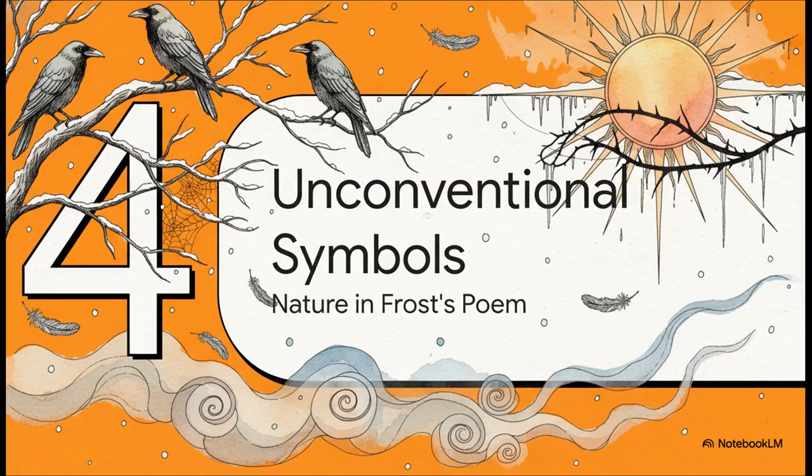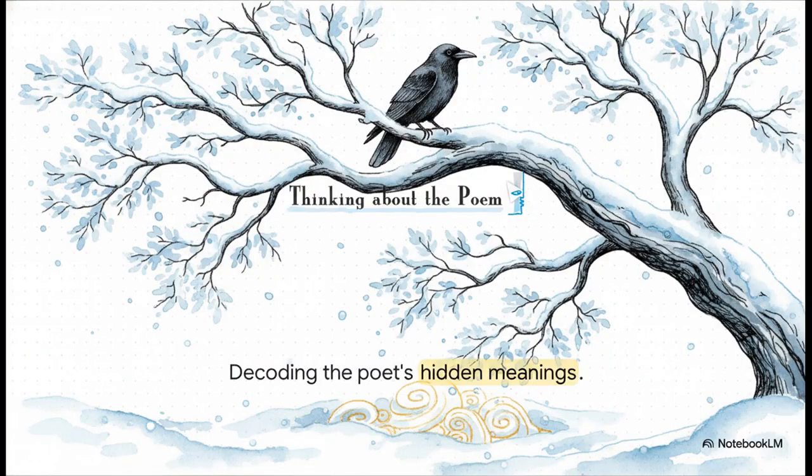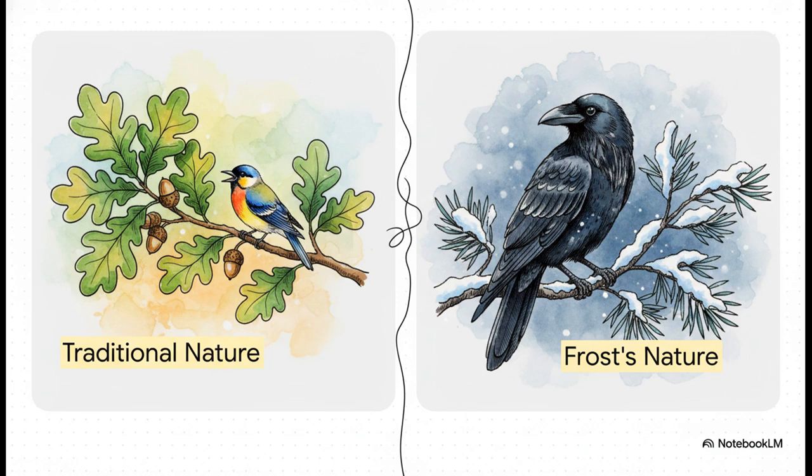Section 4. Unconventional symbols in nature. Now, what's really interesting about this next part is how it challenges what we usually read. You'll probably recognize this thinking about the poem section from your textbook exercises. This is exactly where we step back and decode the poet's hidden meanings. Why did Frost choose these specific things to write about? Think about other poems you've studied before.